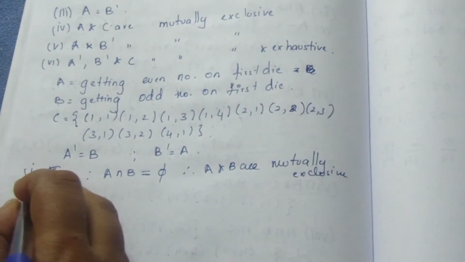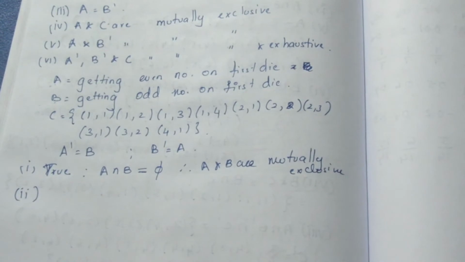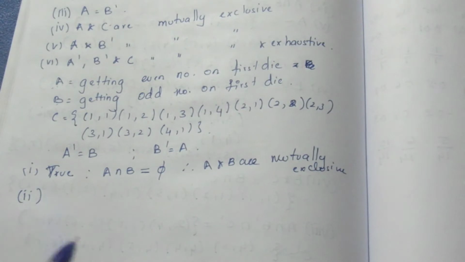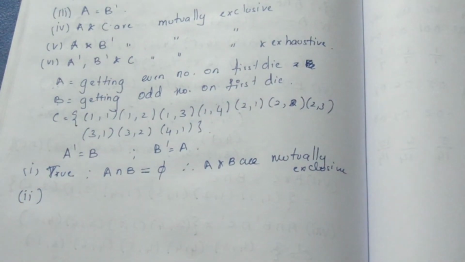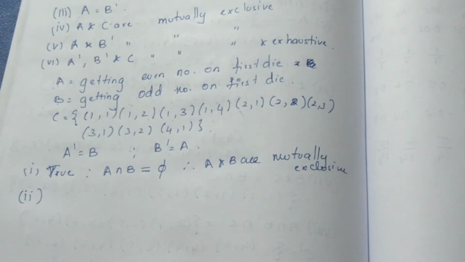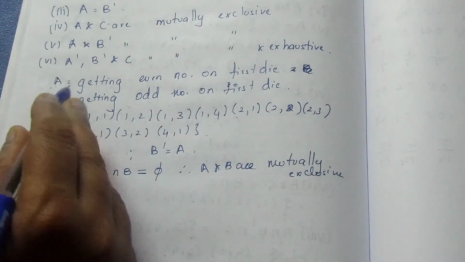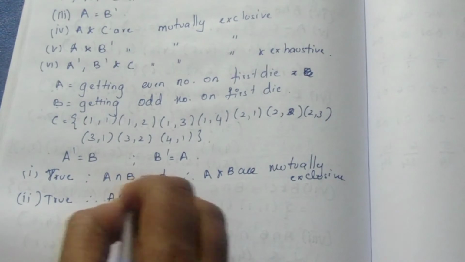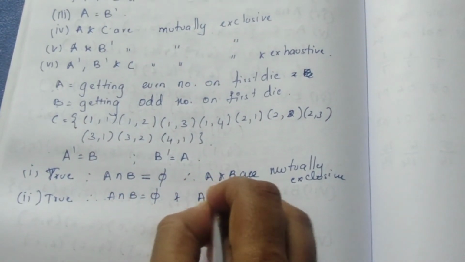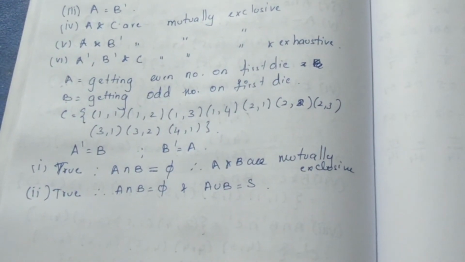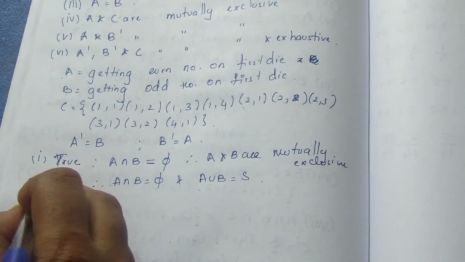We'll move on to the second one. The second one they have given: A and B are mutually exclusive and exhaustive. Already we have seen that A and B are mutually exclusive because there is no intersection. But exhaustive means that A union B should be the sample space. It should contain all the elements in the sample space. In this case, if we include these, we'll get the sample space. So it is true because A intersection B equals a null set and A union B equals the sample space. So we can say that these two are mutually exclusive and also exhaustive.